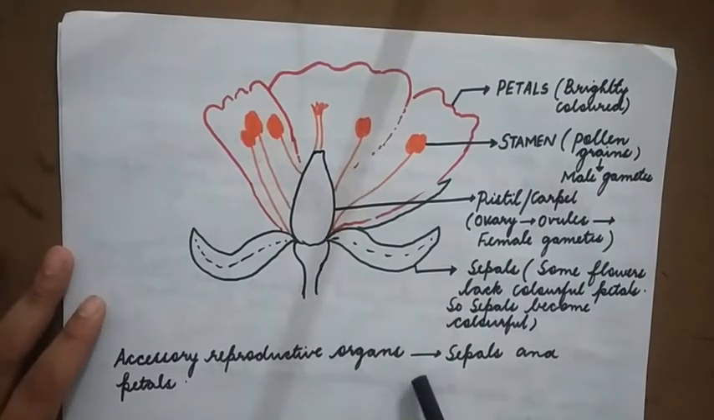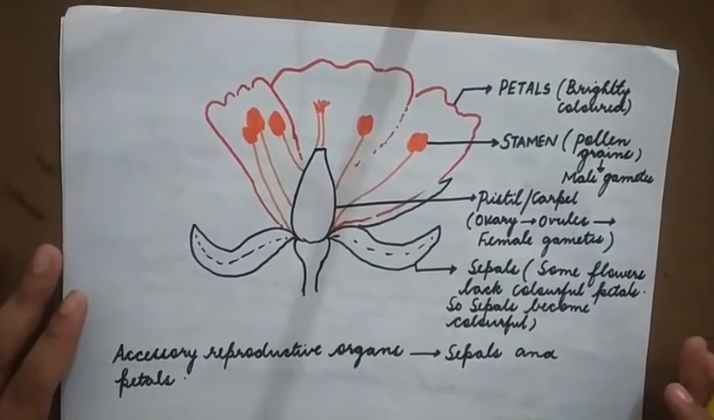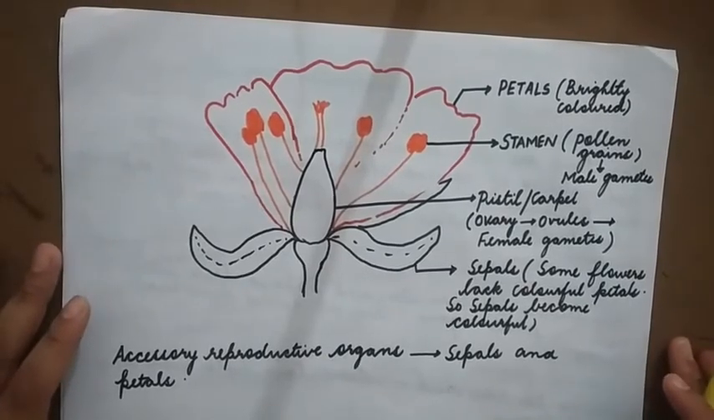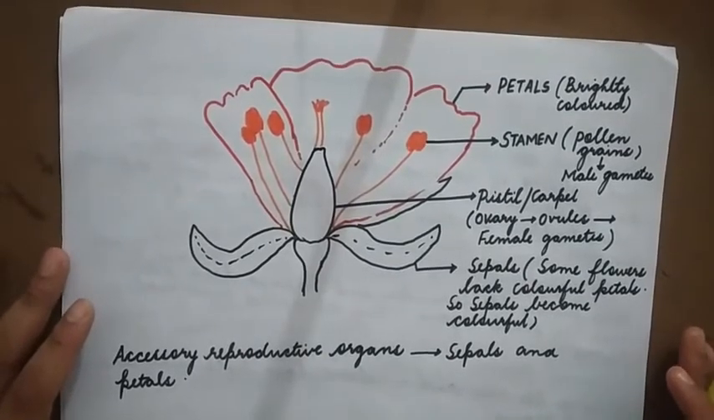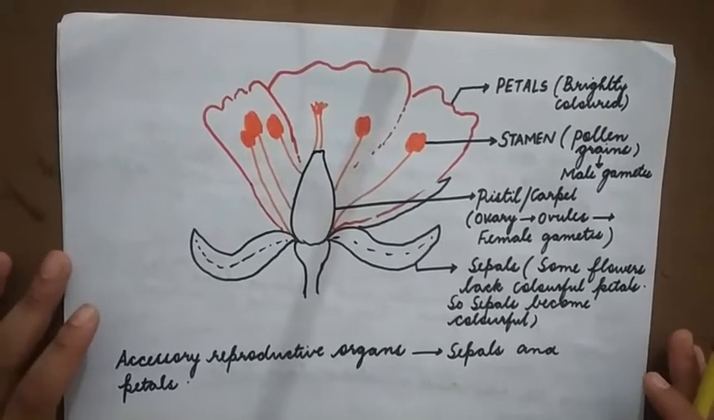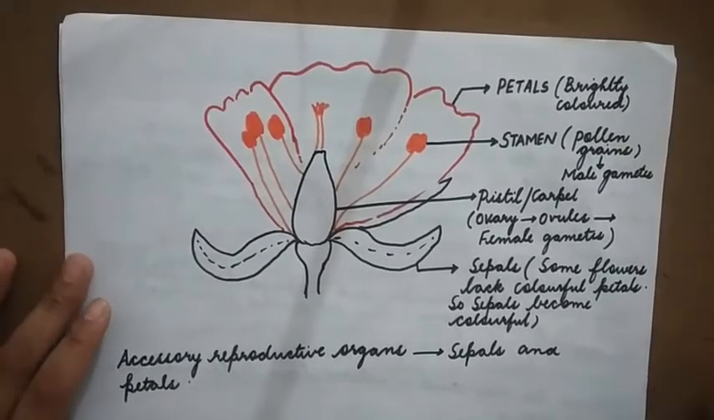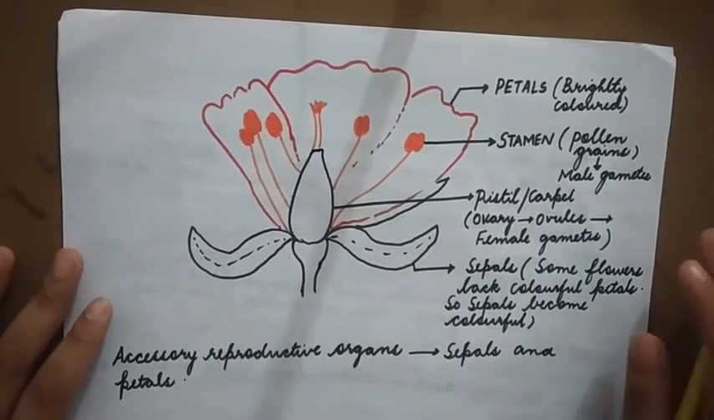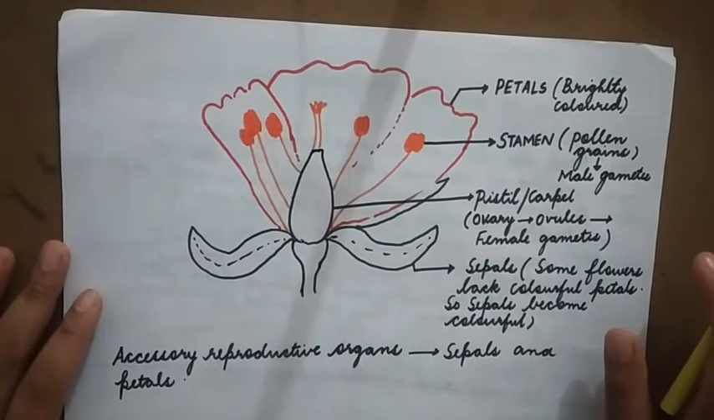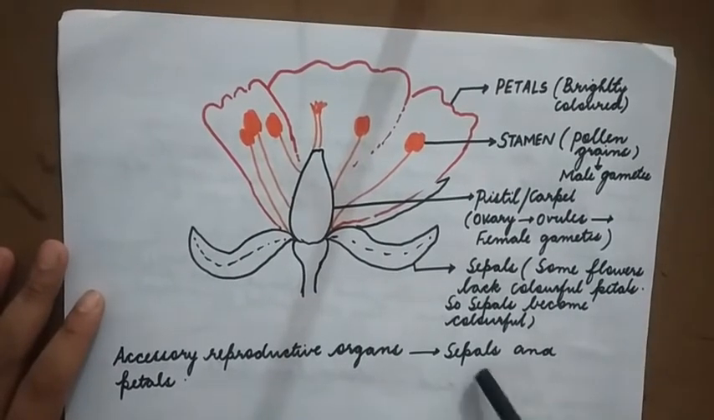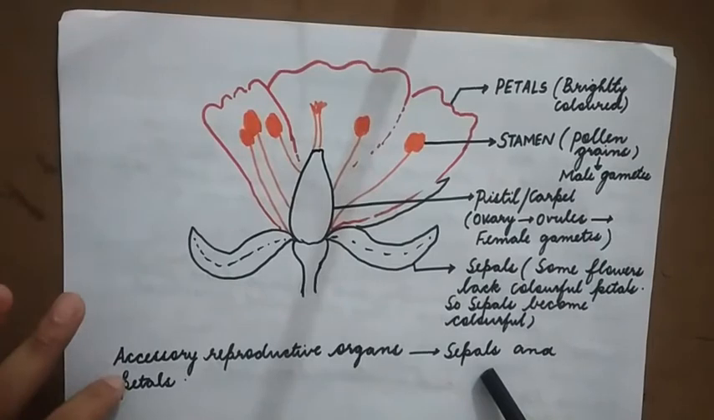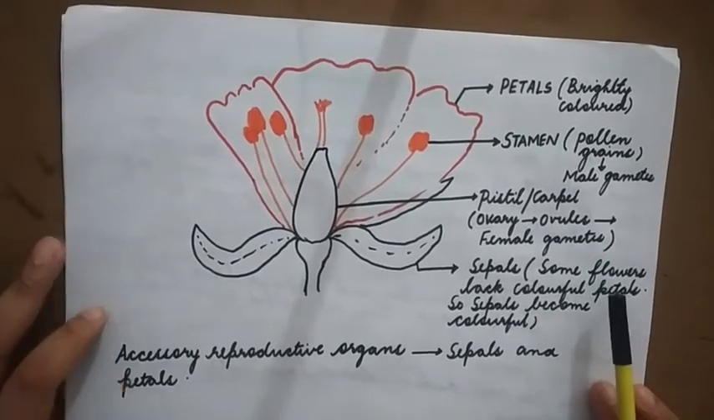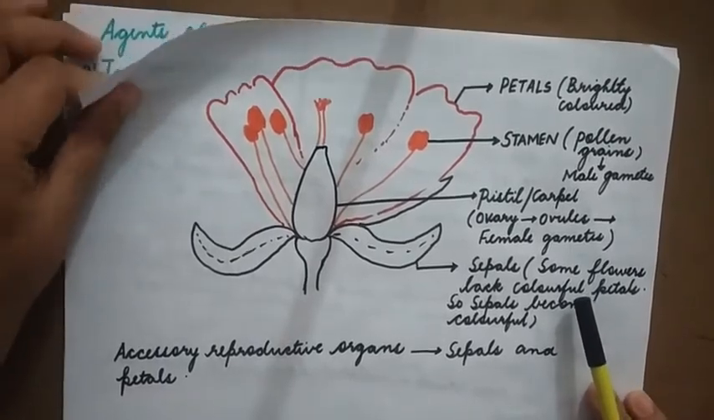Accessory reproductive organs: sepals and petals. Sepals and petals are not directly involved in reproduction, but they assist indirectly in the reproduction. Whereas pistil and stamen are involved directly in reproduction. These are sepals and petals. That's why they are known as accessory reproductive organs, because they are not directly involved in reproduction, whereas stamens and pistils are directly involved.